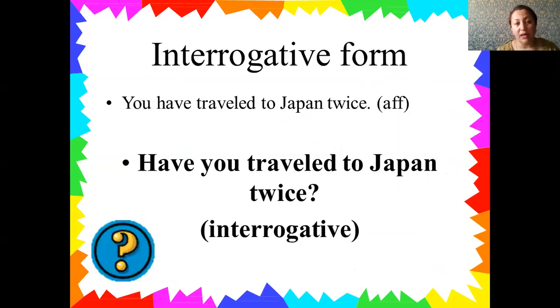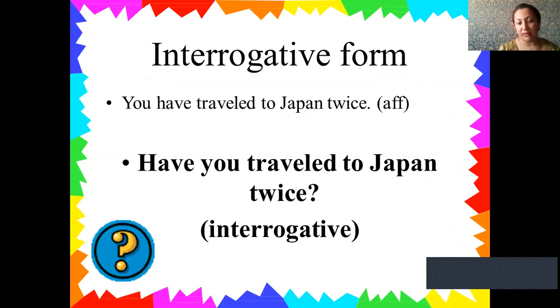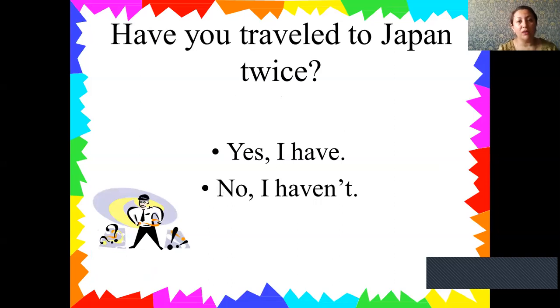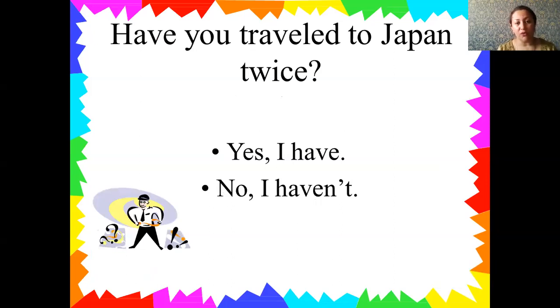Here is given another example of the interrogative form. As we mentioned before, first of all we should use the auxiliary verb have or has, and the subject, then verb 3. According to the structure, here it is given for you: have you traveled to Japan twice? And we also have an answer to this question. If you want to answer yes, you should say, yes, I have. If you want to say no, you can use, no, I haven't.